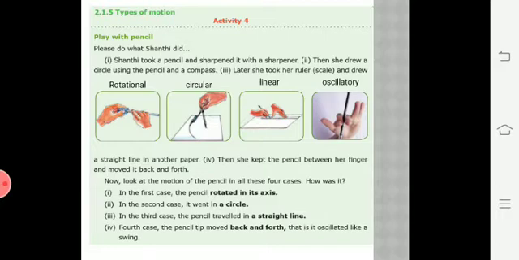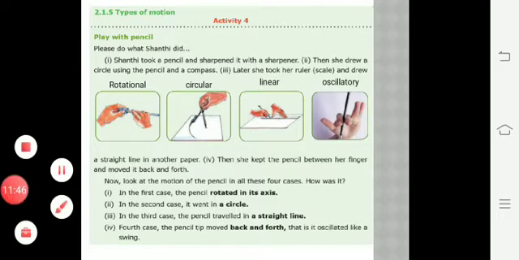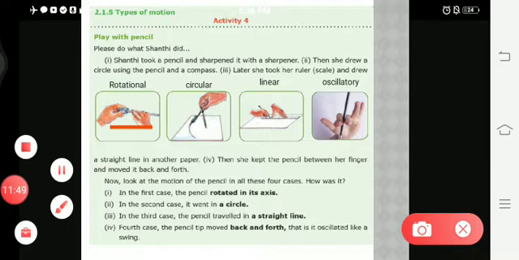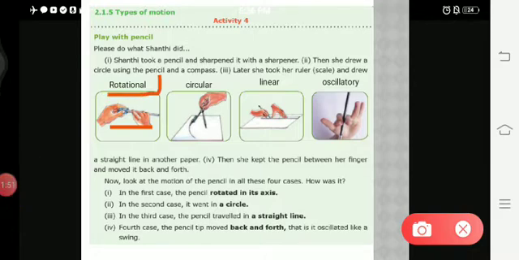So now in the first case, with the help of a sharpener, she is sharpening her pencil, and this type of motion is called rotational motion. You are rotating the pencil. Okay, so this type of motion is called rotational motion. And in the second diagram, with the help of a compass, Shanti is drawing a circle. So what is this motion called? Circular motion.